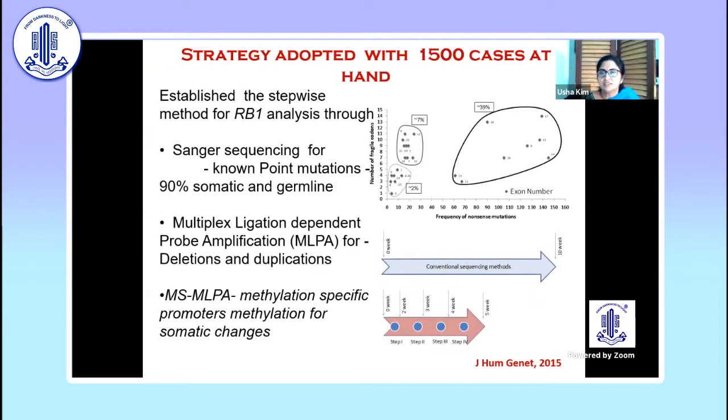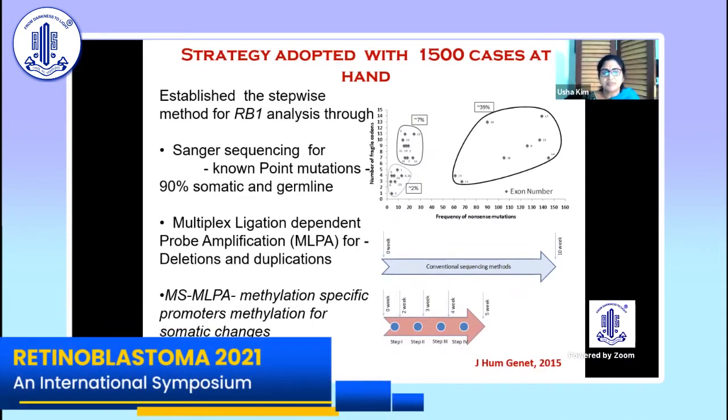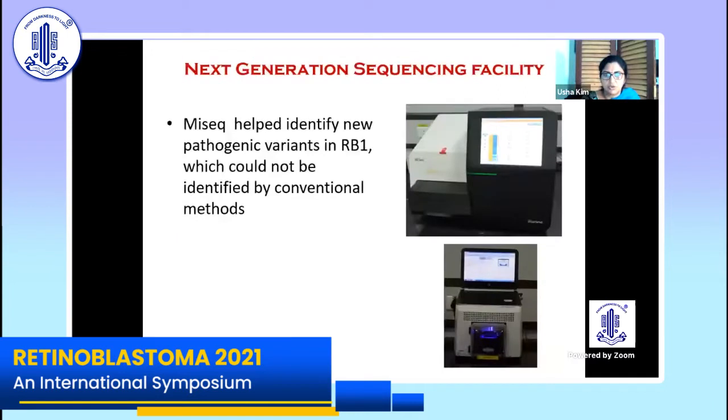Now, with our 1,500 cases over the past 20 years, we took up 450 probands for genetic analysis along with their parents and siblings. So we established a stepwise method for the RB1 analysis. One, we did Sanger sequencing for the known point mutations, which already exist in the literature, 90% somatic and germline. Then we went ahead and did MLPA for the deletions and duplications. Then we did MS-MLPA for the somatic changes. And this has been published also.